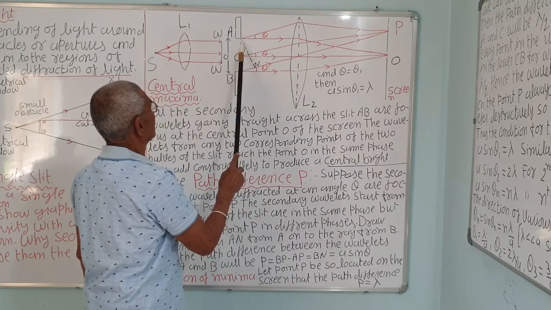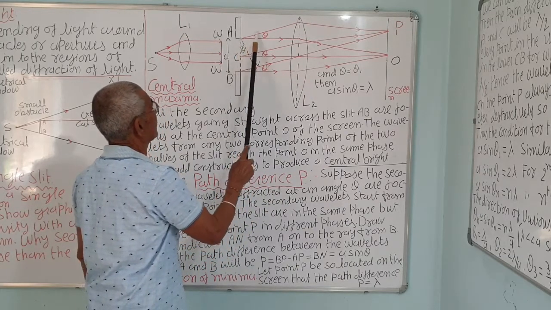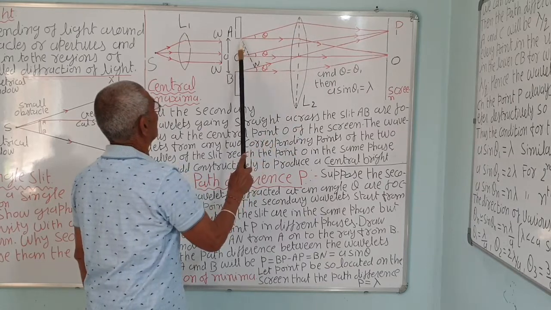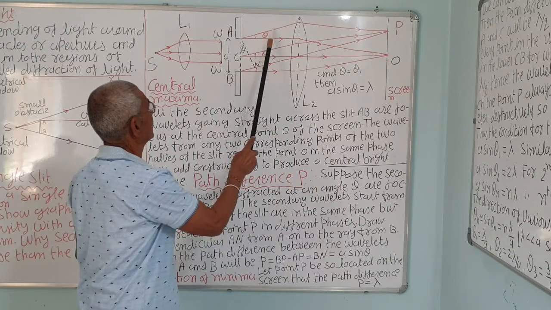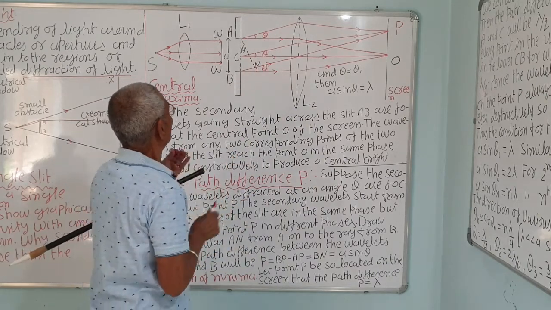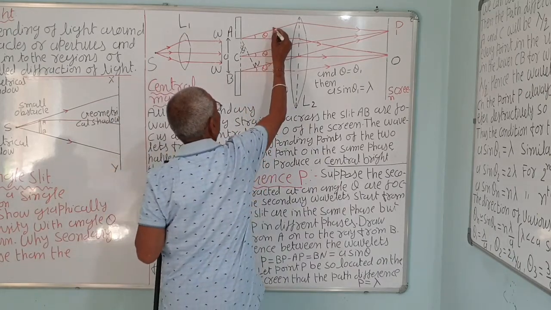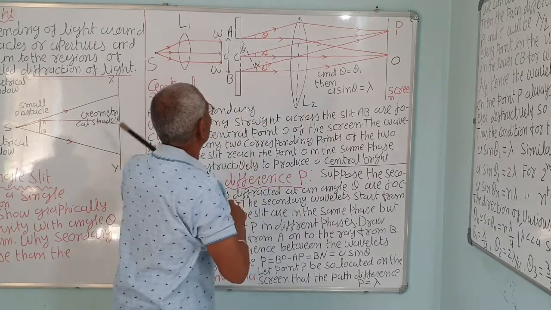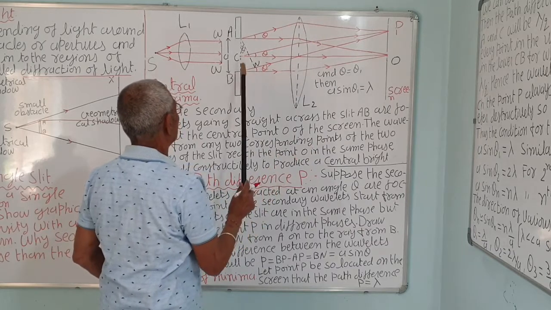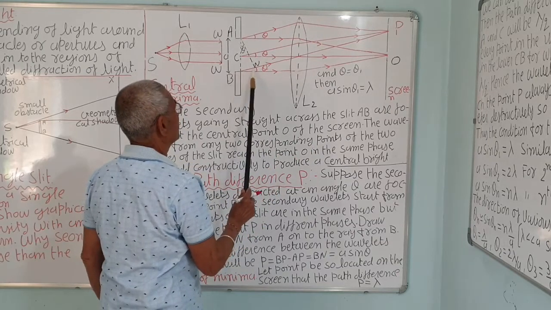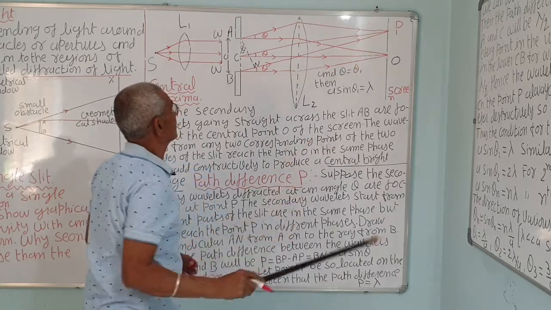But if you consider the ray going like this, at angle theta, this ray has direction theta, then there will be a path difference. This ray will travel less distance and the ray originating from B will travel maximum distance.